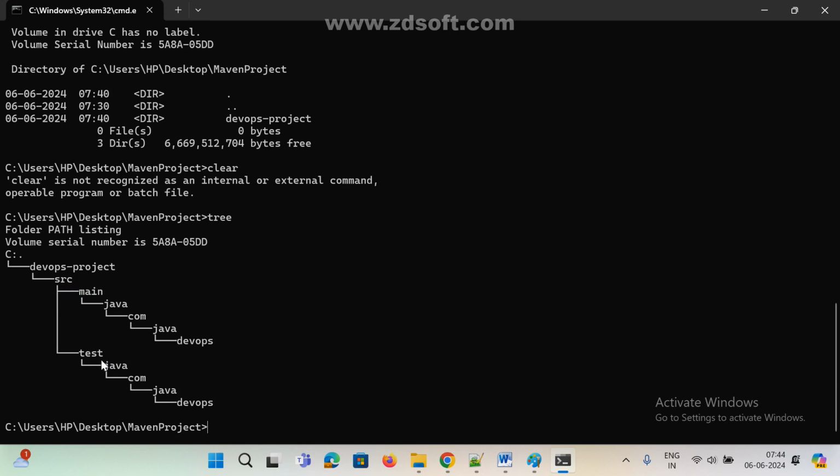That is one of the main advantages of Maven. No need to create the project structure manually, and everything is taken care of by Maven. Suppose if you come to Ant, this structure and all we need to create manually.